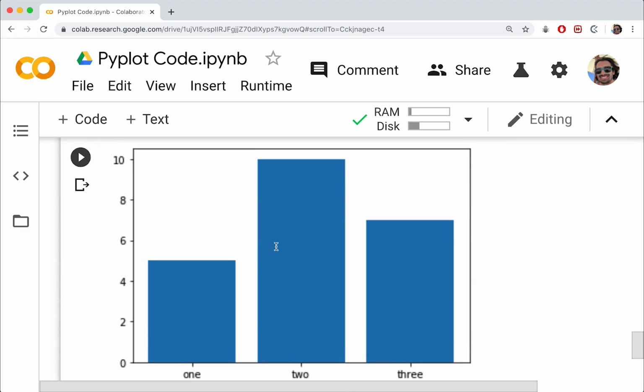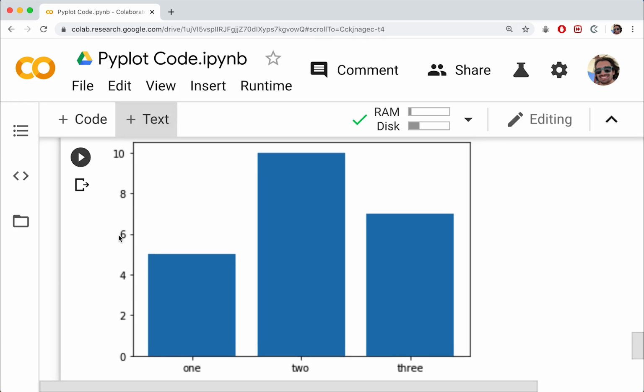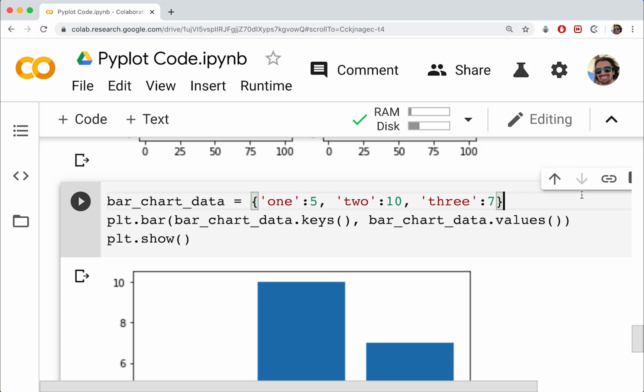Okay, so pretty cool. A little boring, but that's fine. Our data doesn't really mean anything anyway. You can see our categories named at the bottom. We can see the values at the top, and then we just have the bars that represent the actual numbers. So our first category had 5 members, then 10, then 7, and this would probably be counts of these categories.